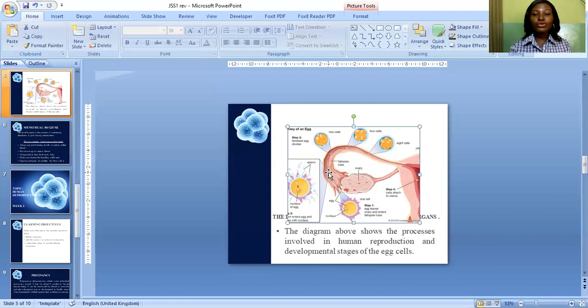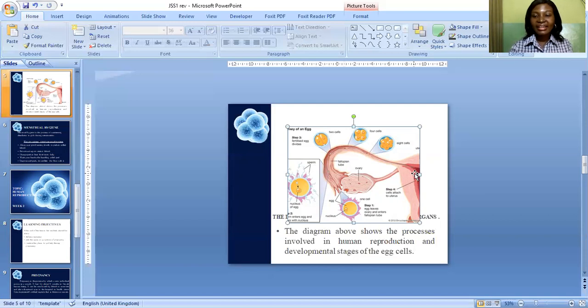So when a young woman engages in sexual intercourse during ovulation, when the egg has been released by the ovary and is in the fallopian tube, this egg will be fertilized by the sperm. Look at the sperm here. The fertilized egg will now move straight down to the uterus.